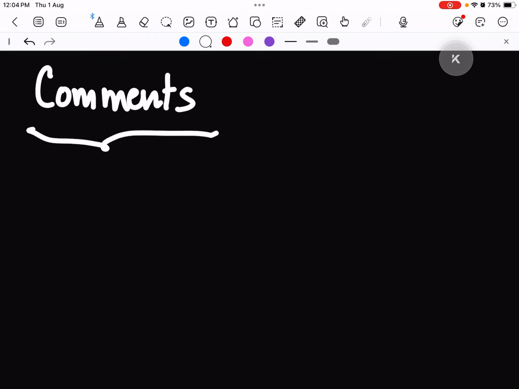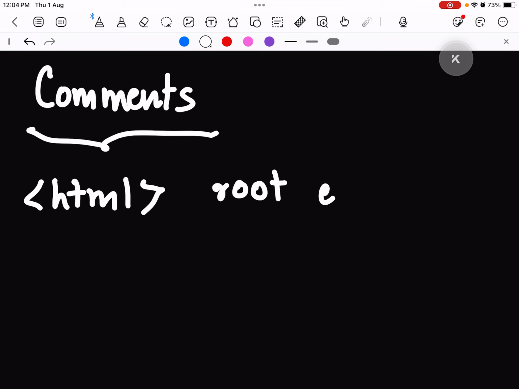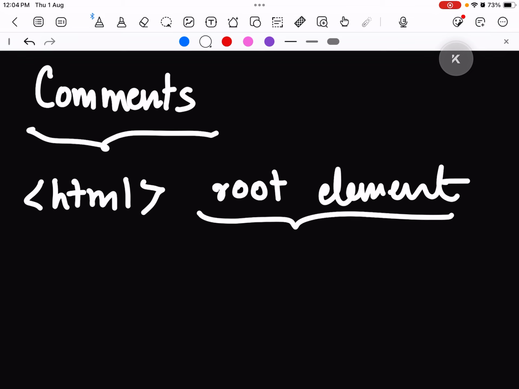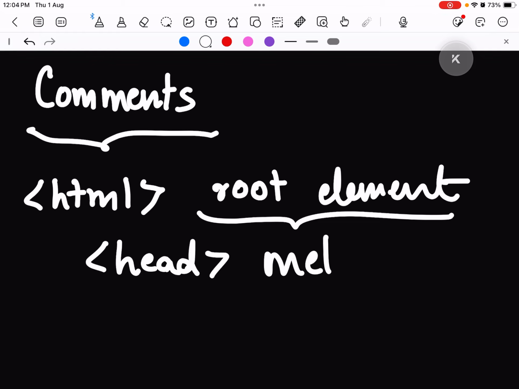What does this mean? For example, I have written a code HTML. Now I want, for future references, to be aware that this is the root element. But the web page I am making, I don't want it to display there that this is the root element, right? Or similarly for head, for my future references, or for anyone who's going to read the code, I want to make sure they know that head is for meta info, right?